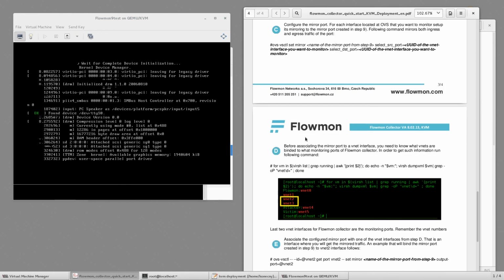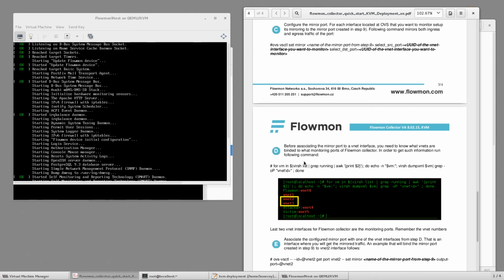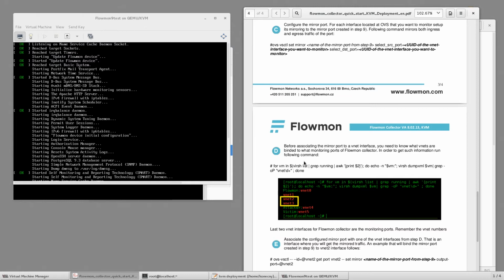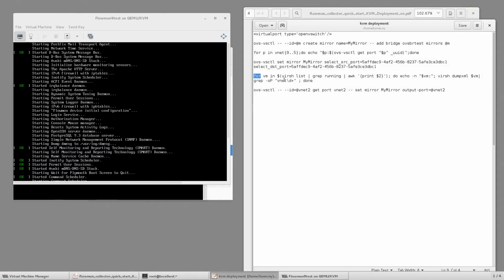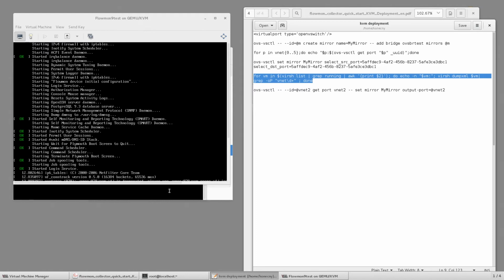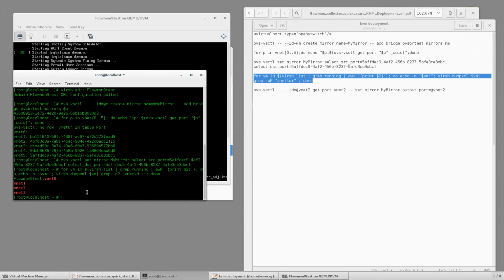Another few steps and seconds. In the deployment guide, you'll find all the necessary steps. You can check the different interfaces. So use this command. Paste it in.